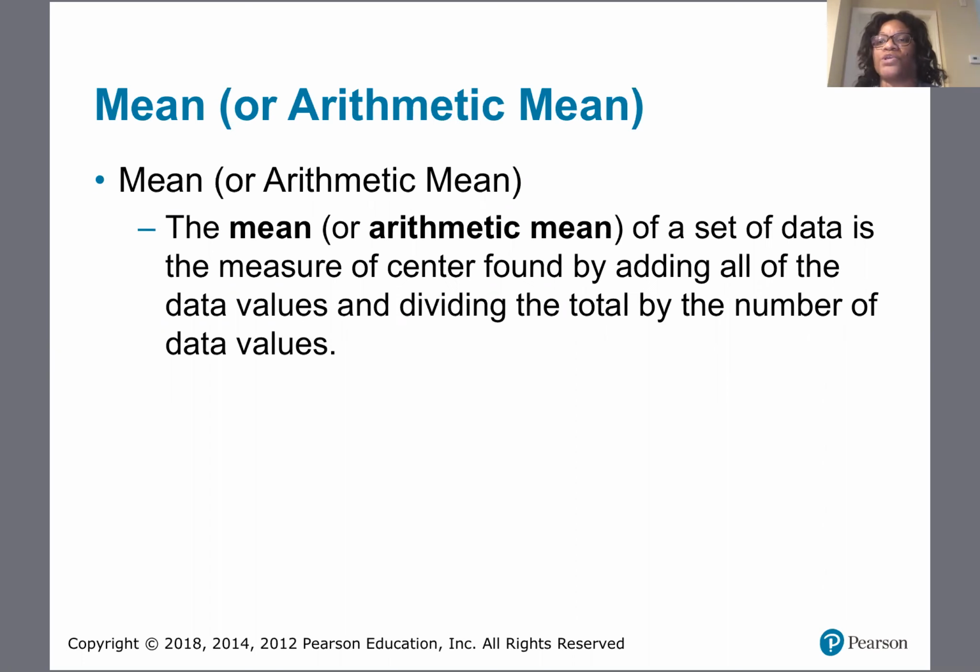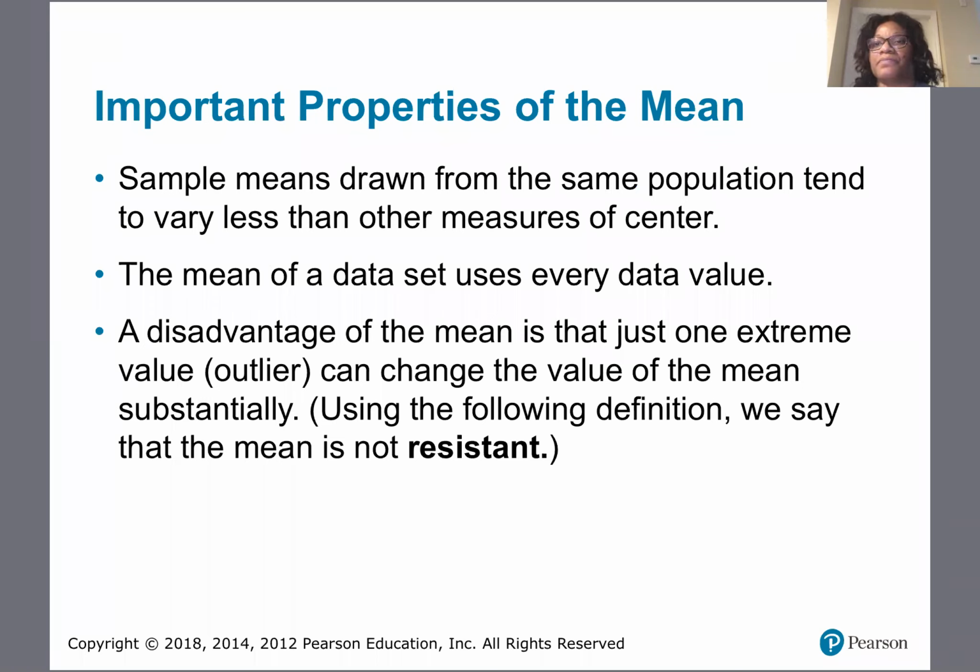Now I want to show you that there are some important properties of the mean. Basically, the first thing that's most important is that when we talk about the mean, we're actually talking about using every data value in the data set. And the sample mean drawn from the sample population tends to vary less than other measures of center. Now, a disadvantage of the mean is that one outlier, that means a value that is greatly different from the values in our data set, can actually impact the value of the mean substantially.